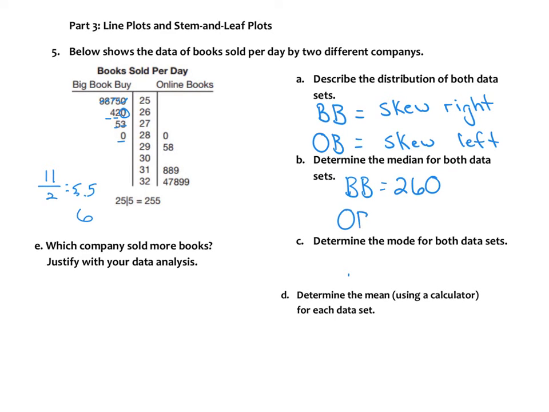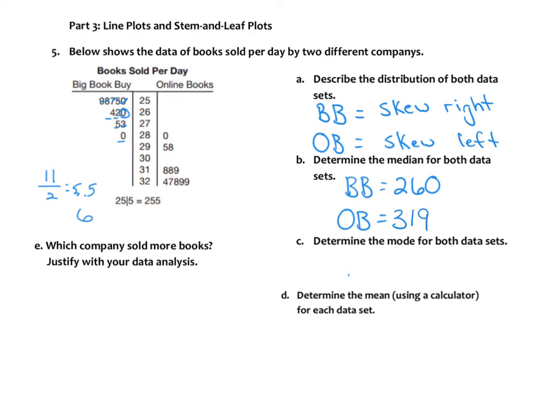Okay, and then for online books, same thing. I think they have the same number, but let's count just to make sure. 1, 2, 3, 4, 5, 6, 7, 8, 9, 10, 11. So we're also going to count to 6. 1, 2, 3, 4, 5, 6. So this one I did fine. I don't know what happened on the first one. So that would be 319.